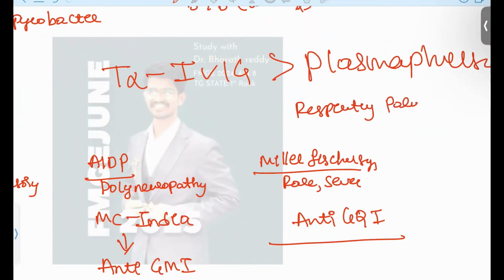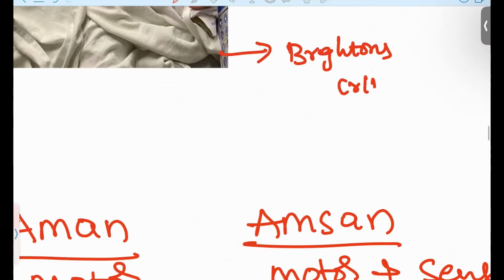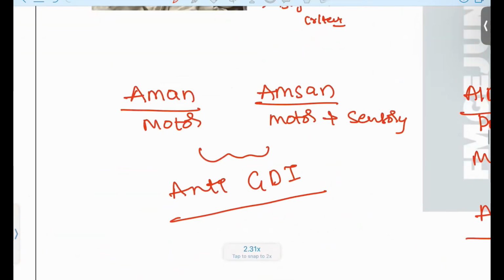Okay, respiratory paralysis will be attacked and the patient will die. And what is the criteria? The criteria can be asked. You don't have to know the criteria. So Britton's criteria is used for this patient. Okay, Britton's criteria is used for this patient.